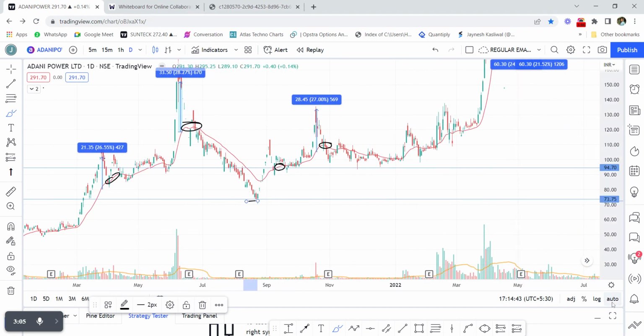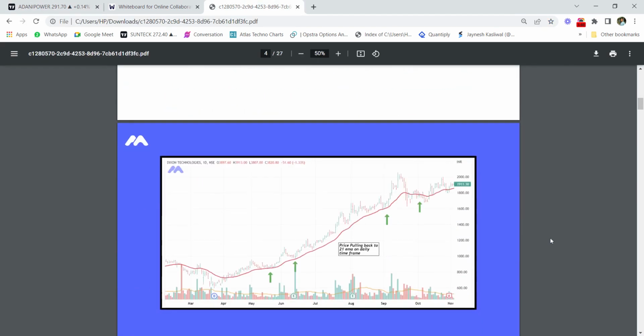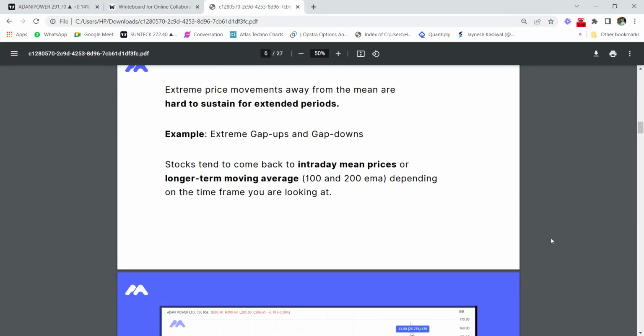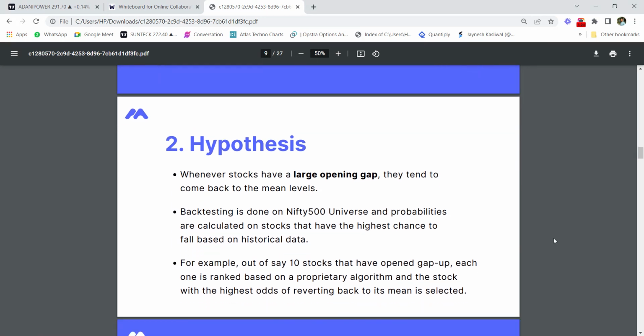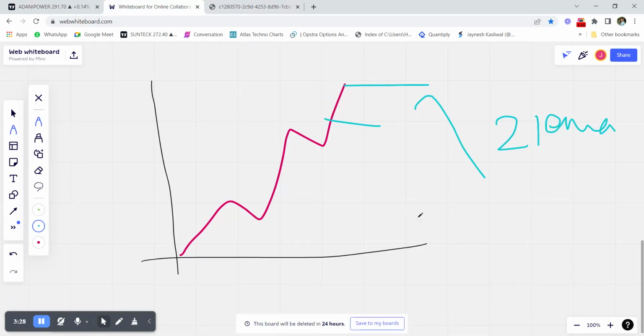So what is the hypothesis behind our trading strategy? Basically, whenever stocks have a large opening gap, they tend to come back to the mean levels. We have backtested this strategy in the Nifty 500 universe, and probabilities are calculated on the stocks that have the highest chance to fall back to the moving averages again and again.